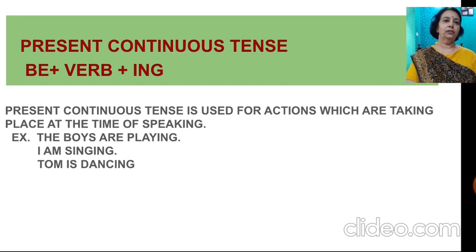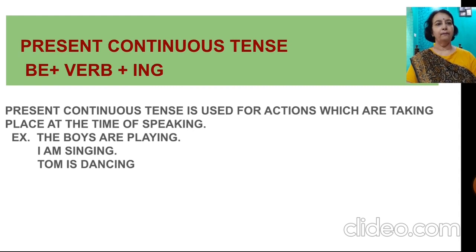Present continuous tense, the form is be plus verb plus ing. Present continuous tense is used for actions which are taking place at the time of speaking. For example, I am teaching you. The boys are playing.